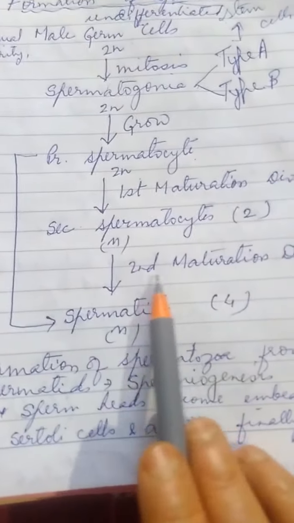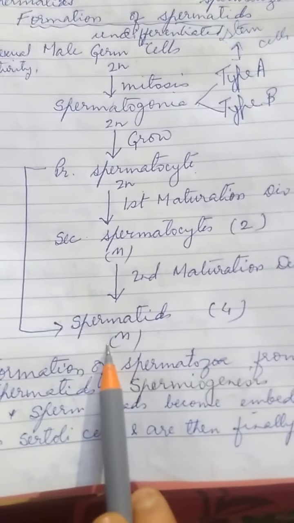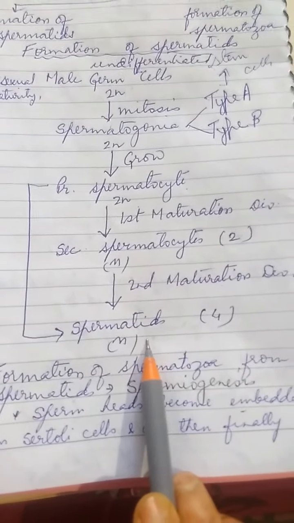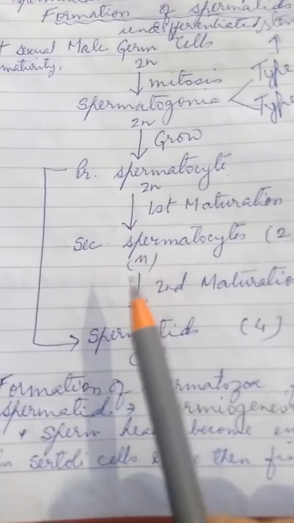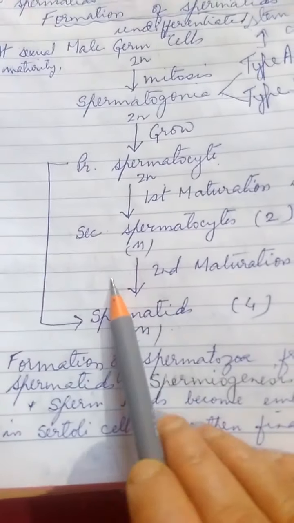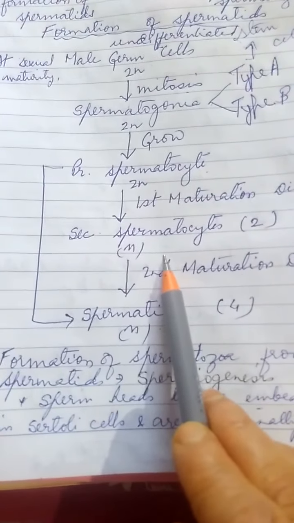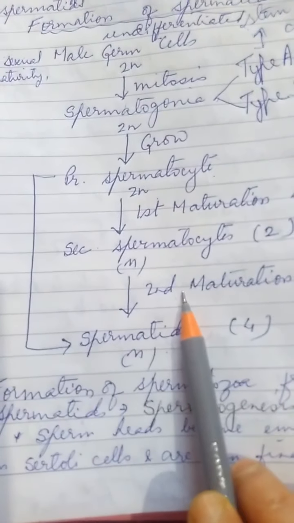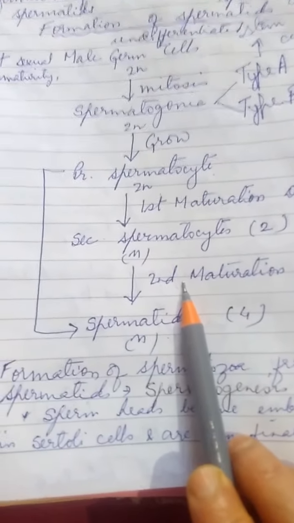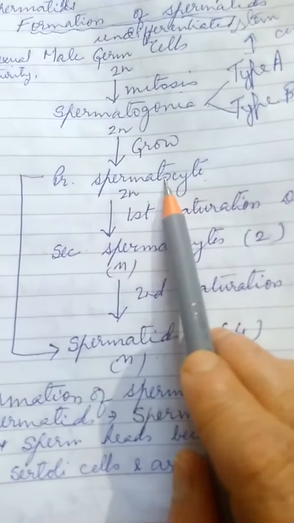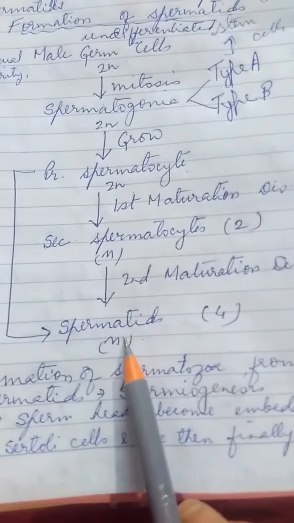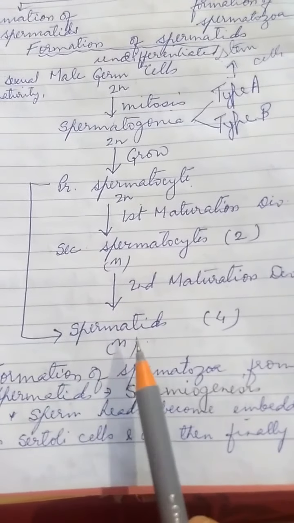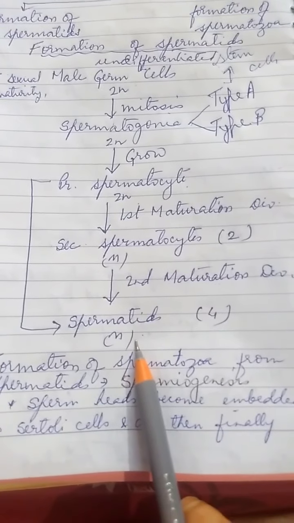Why? Because this second maturation division is equational. It is equivalent to mitosis, right? Do not get confused. Do not think that here also the number of chromosomes will be reduced to half, becoming n by 2, which is not possible. So first maturation division is reductional, second maturation division is equational, as a result of which one primary spermatocyte produces 4 spermatids, and all the spermatids are haploid.